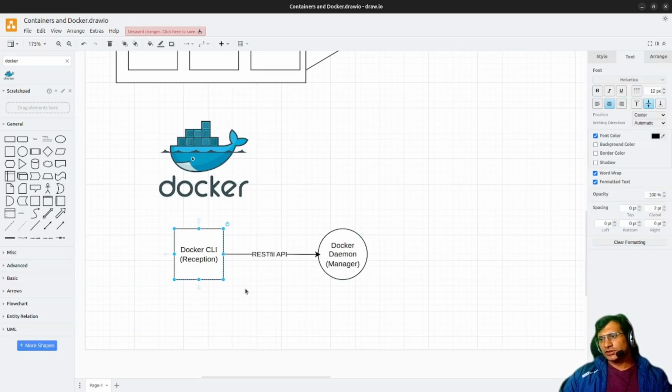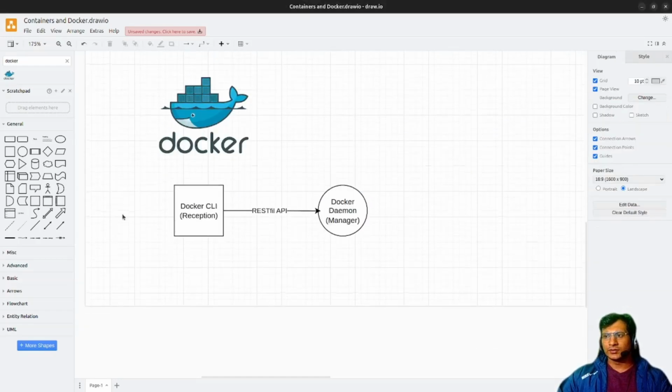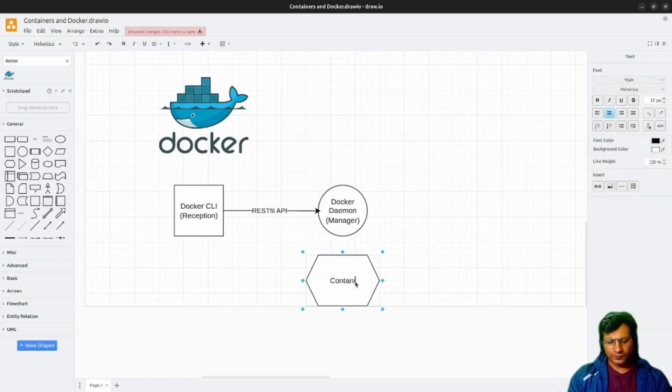This is the waiter, this is the manager, or that particular desk or window where the waiter tells the order. And then there is containerd. Containerd is basically, let's say here, containerd.